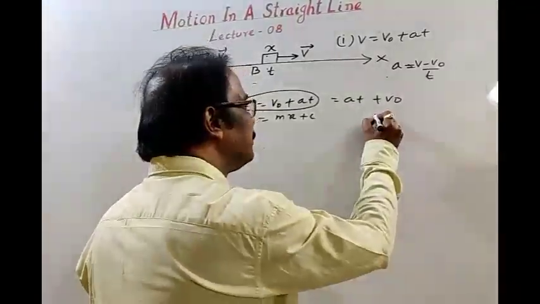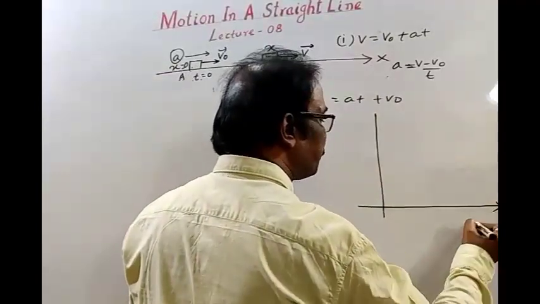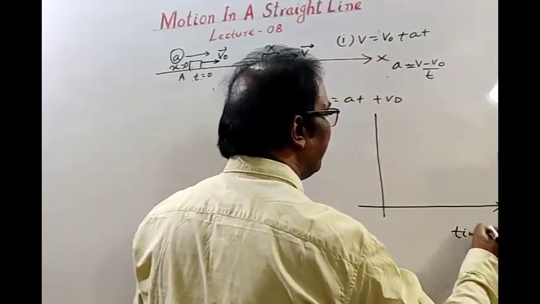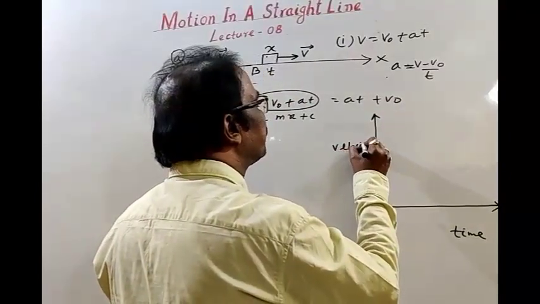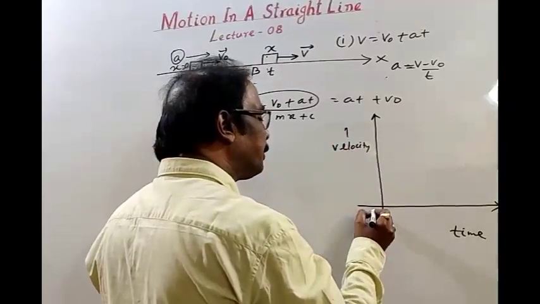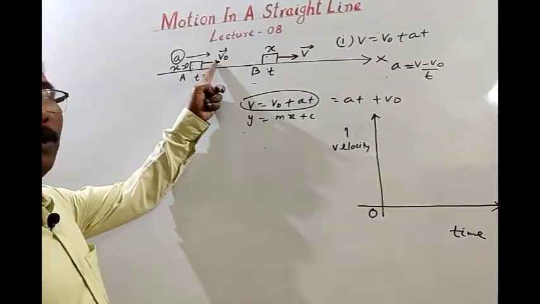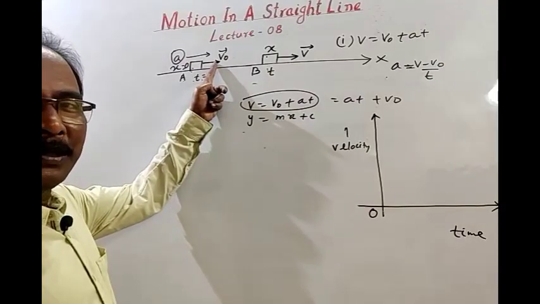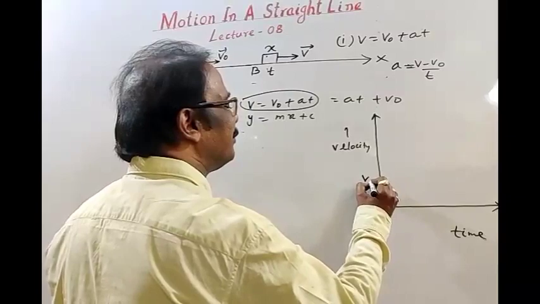Now let us represent it in the required graph. Along the x-axis we show variation of time, and along the y-axis we show variation of velocity. When instantaneous time is 0, the initial velocity of the body is v naught, so this is v naught.